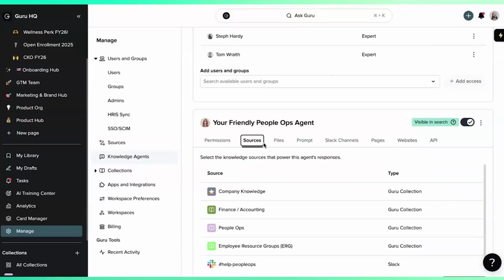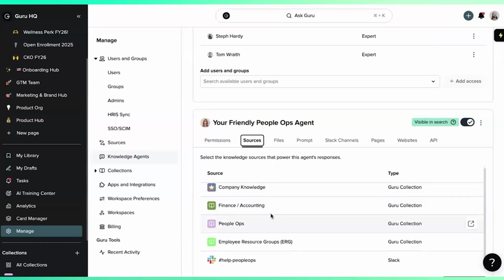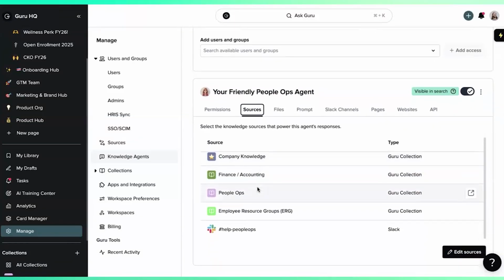And we see in the sources tab, these are the information that are feeding into the agent. So this is the only places that the agent can look. So it's got that specialized search behind it. It's got that Slack channel where people go to ask questions and where you and other people ops folks answer questions a lot. Those threads and those conversations in Slack are informing the potential answers that this agent gives when you ask the agent a question.